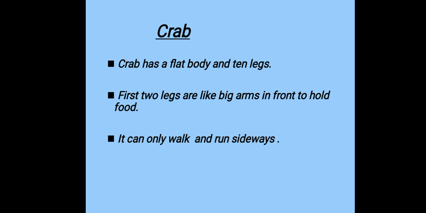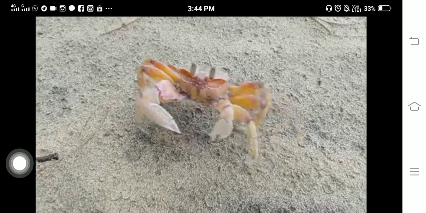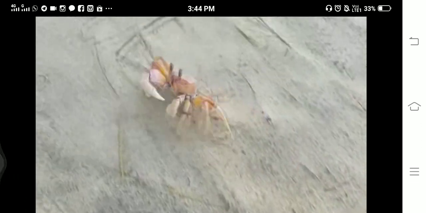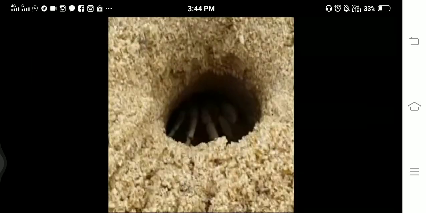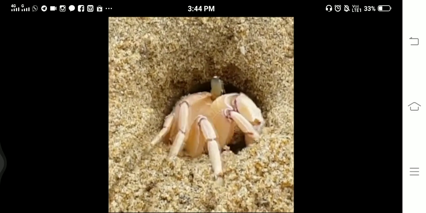Like we humans used to walk in a straight way, but a crab used to walk in a sideways way. हम human कैसे चलते हैं, सीधे सीधे चलते हैं, पर crab सीधे नहीं चल पाते, वो कैसे चलते हैं, side way यानी कि side होकर चलते हैं. Let's see a video of how a crab walks sideways. Look over here, this is a crab. Can you see the first two legs of a crab which look like arms? And have you seen in the video how the crab was walking? The crab was walking sideways.